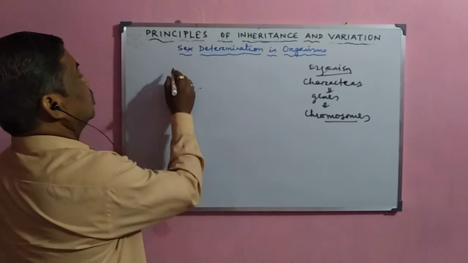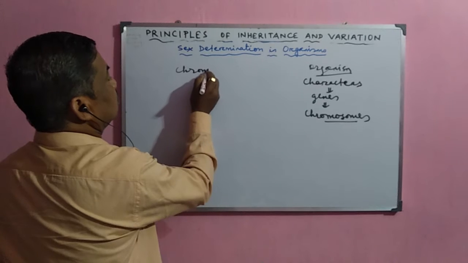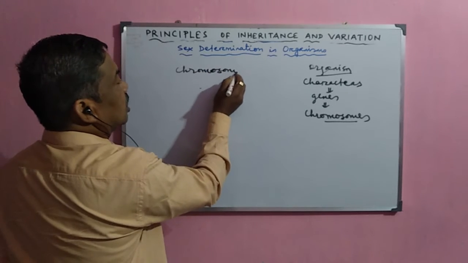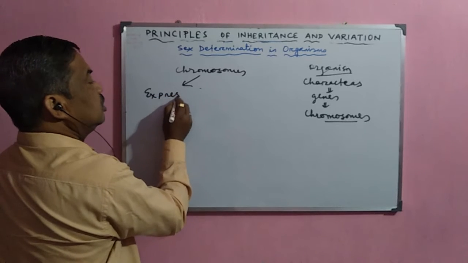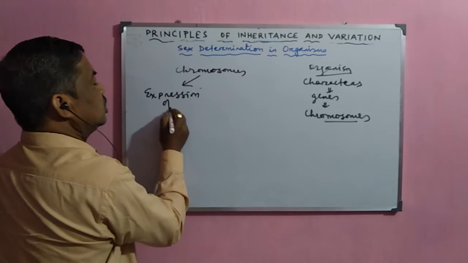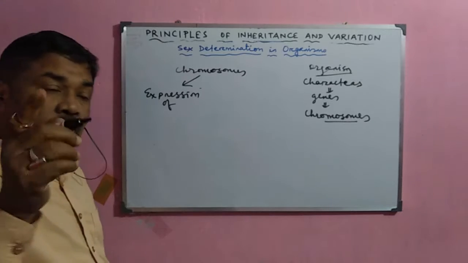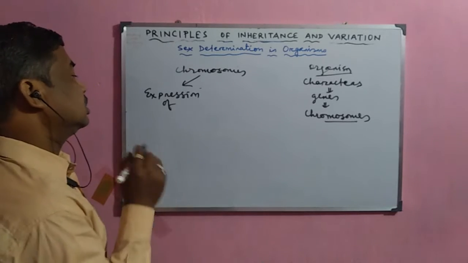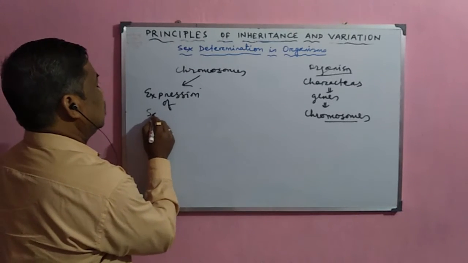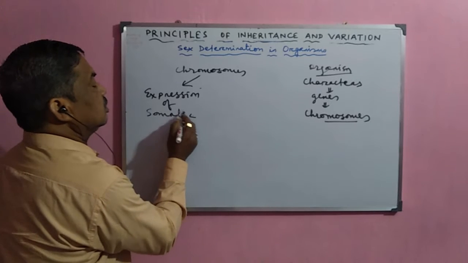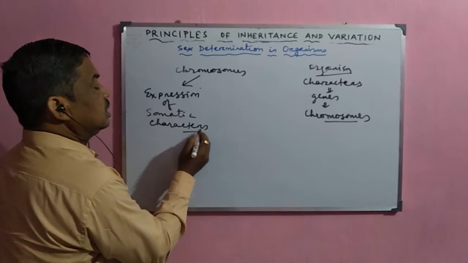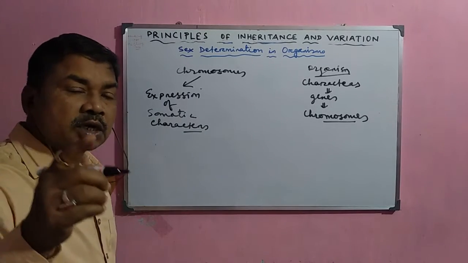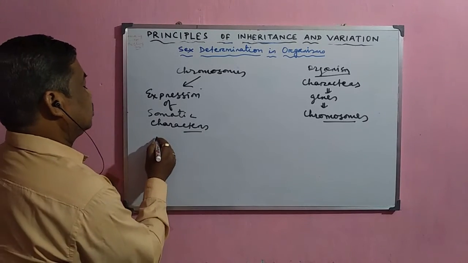Some chromosomes are responsible for the expression of all the somatic characters except the sexual character. These somatic characters are nothing but the characters other than the sexual character.